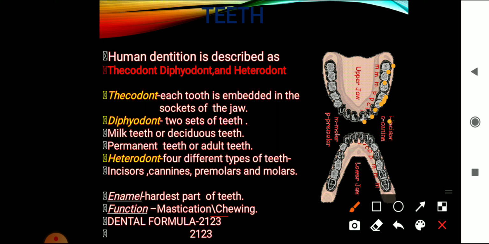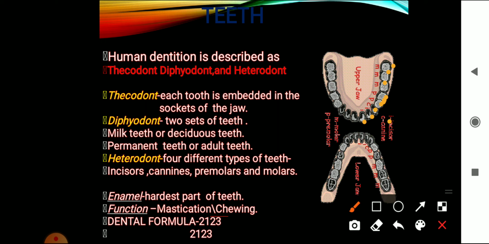This is the upper jaw. In the same way, on the lower jaw also we have 16. So 2, 1, 2, 3, this is 2, 1, 2, 3, and this is 2, 1, 2, 3. So like that, we write the dental formula as 2, 1, 2, 3 upon 2, 1, 2, 3.